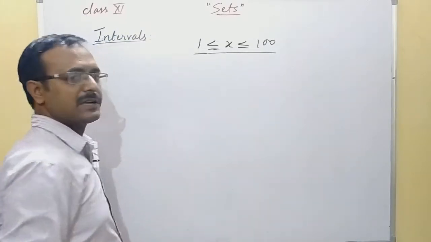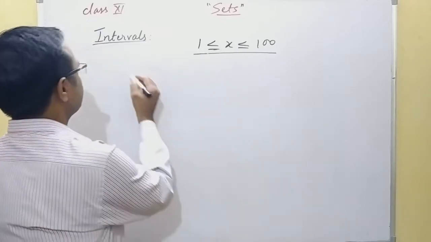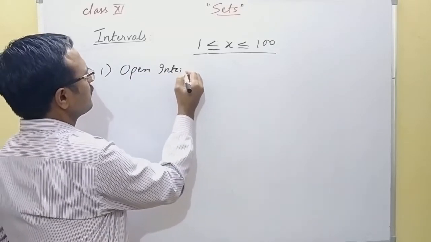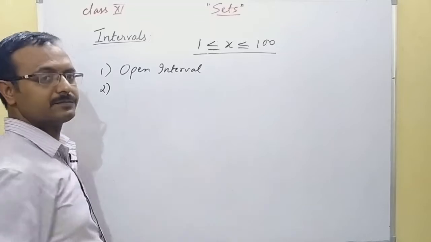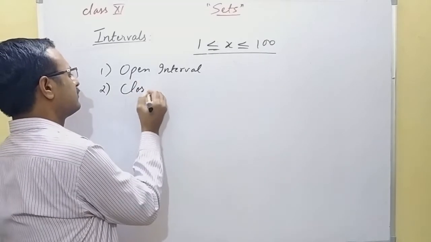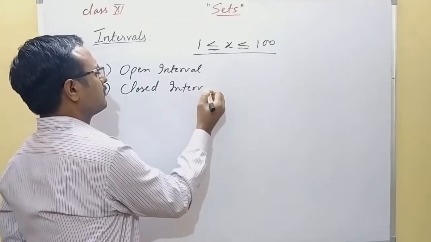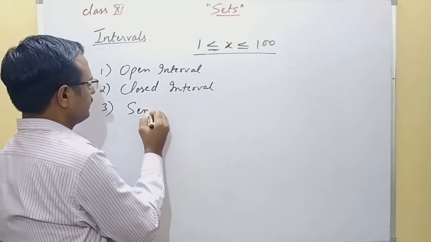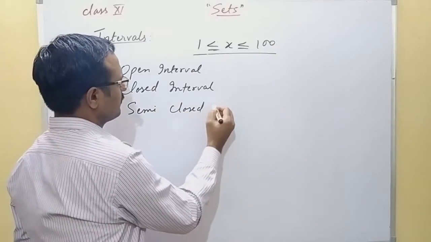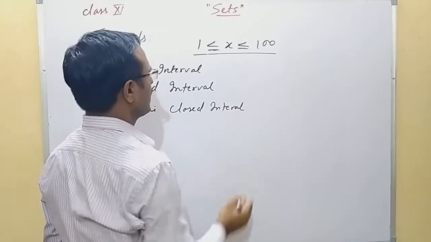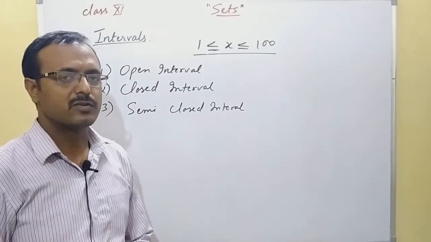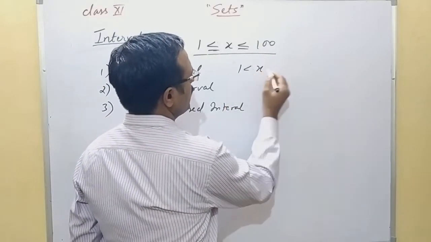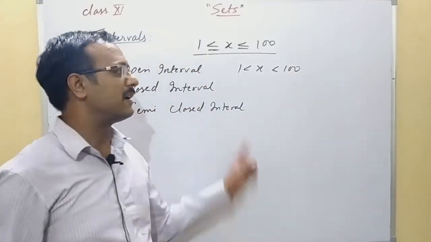The intervals can be of three types: open interval, closed interval, and semi closed interval. Now what is open interval? Suppose you are taking numbers starting from 1 and ending at 100, but you have not included 1 and 100.